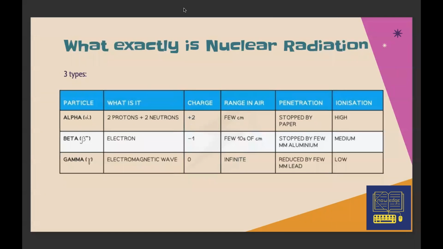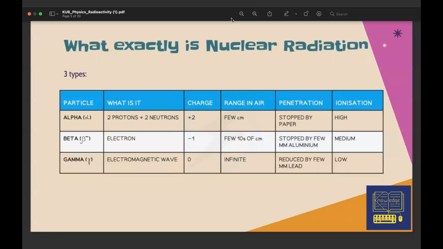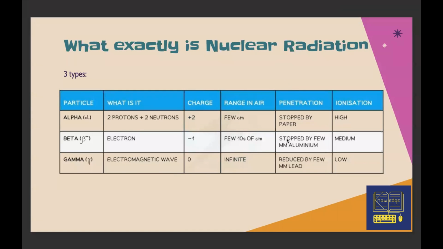So, what is new? There are 3 types, as I told you: alpha, beta, gamma. If you see, alpha consists of 2 protons and 2 neutrons, and has a charge of +2 because there are only protons in there. So it doesn't have a neutral charge. It's a helium nucleus, if you see. And what is the range and penetration? You may be asked, what is the penetration power?